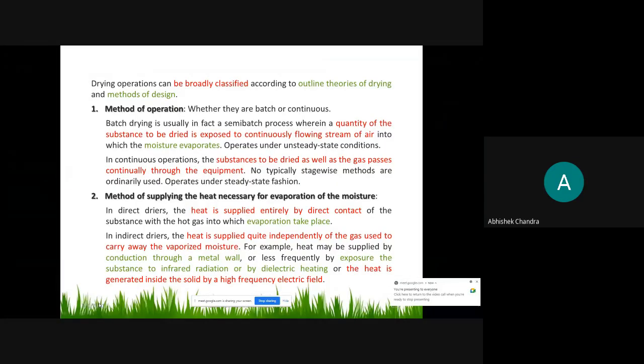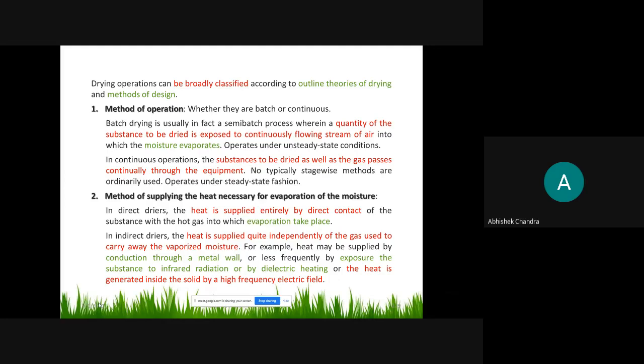To any drying operation, this can be broadly classified according to the outline theories of drying and method of design. So on the basis of the first case, the method of operation, there are three types of operation. You already know that one type is batch, another is semi batch, and the third is continuous. But in the batch operation here, the term batch operation stands for the semi batch operation, because